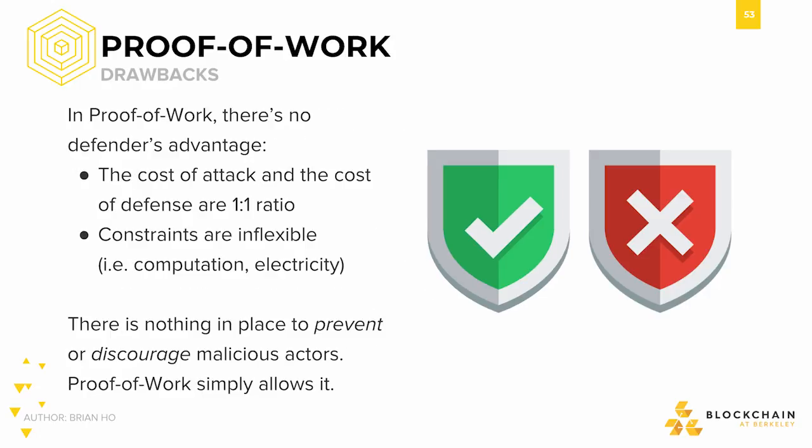Proof of work, on the other hand, has no such defender's advantage. The cost of attacking and the cost of defending are one-to-one, meaning the amount of resources I spend on acting honestly versus acting dishonestly are equal. There is no explicit disincentive against acting maliciously in proof of work. It simply allows it.